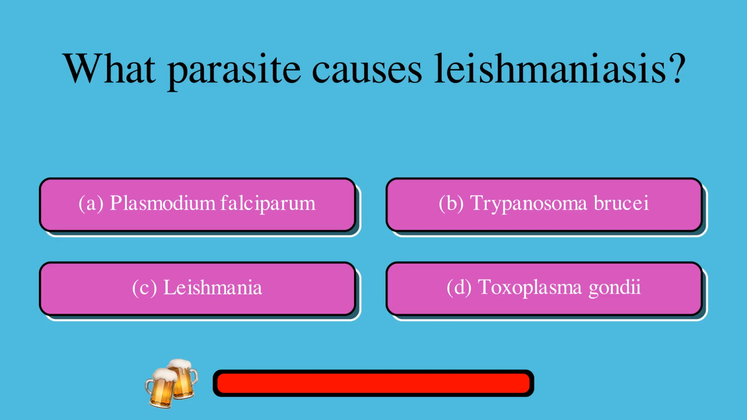What parasite causes leishmaniasis? A. Plasmodium falciparum, or B. Trypanosoma brucei, or C. Leishmania, or D. Toxoplasma gondii? The correct answer is C. Leishmania.